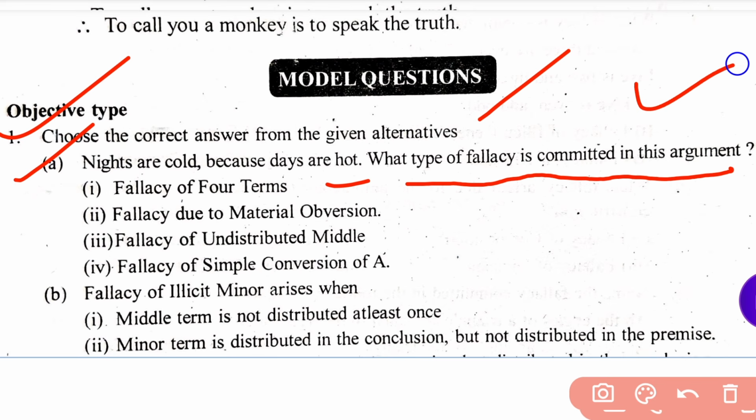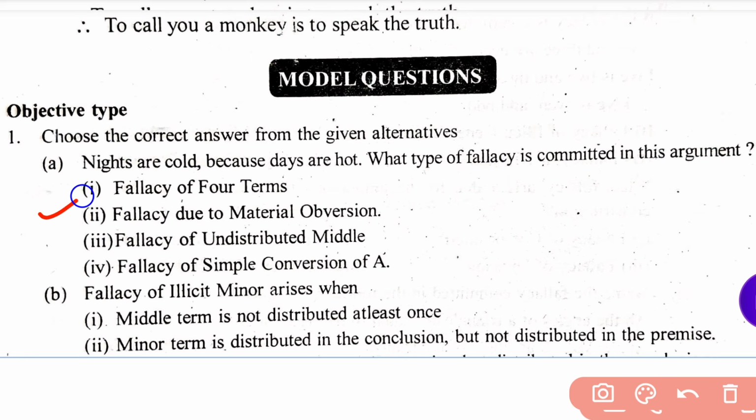Fallacy of four terms, fallacy due to material aversion, fallacy of undistributed middle, fallacy of simple conversion of A. And the right answer is fallacy due to material aversion. This is the right answer. Okay, next question.